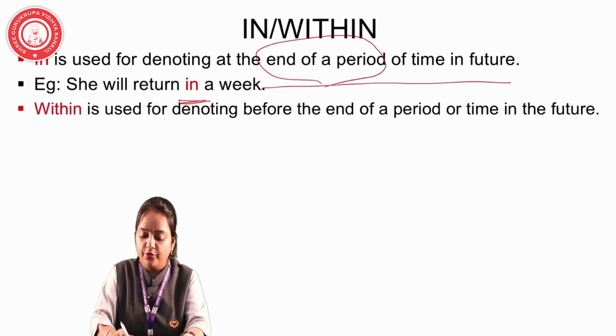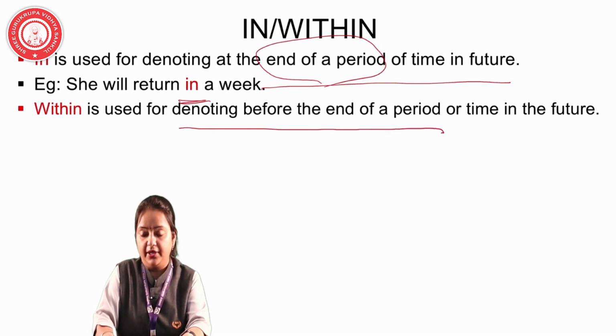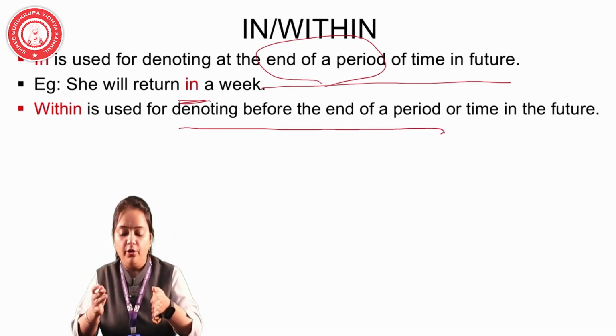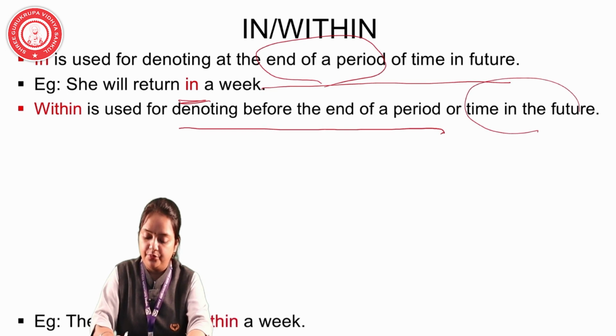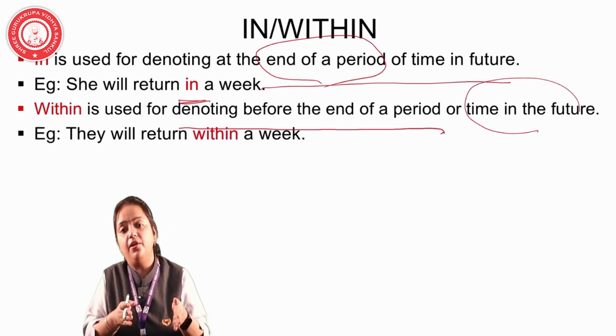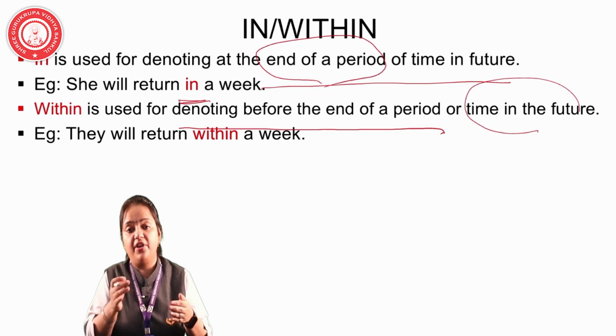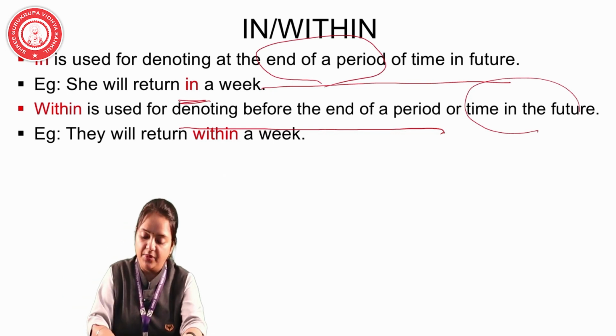And within is used for denoting before the end of a period, before the end of a period of time in the future. They will return within a week. Now, they have to return back within a week. Means within a week, they can return any time before the end of the time.